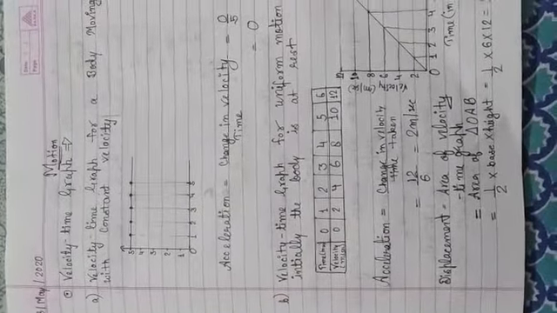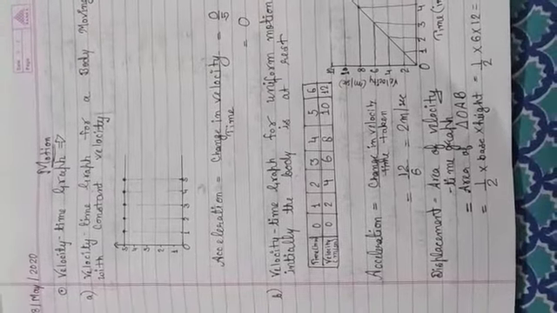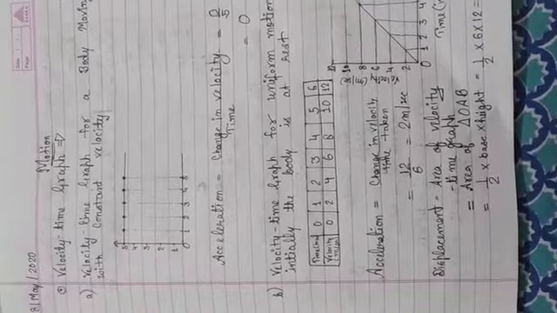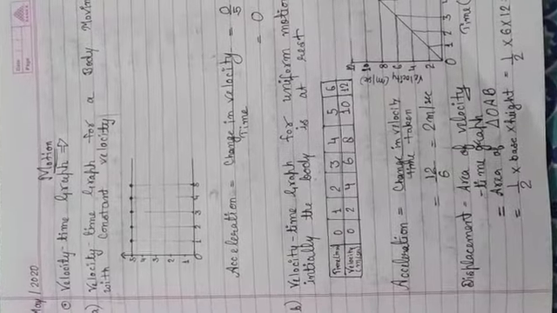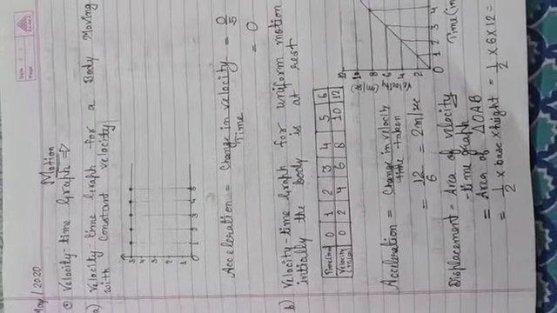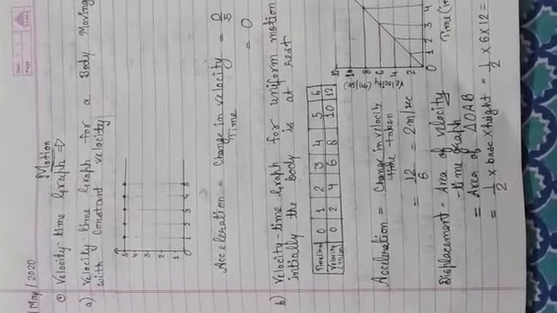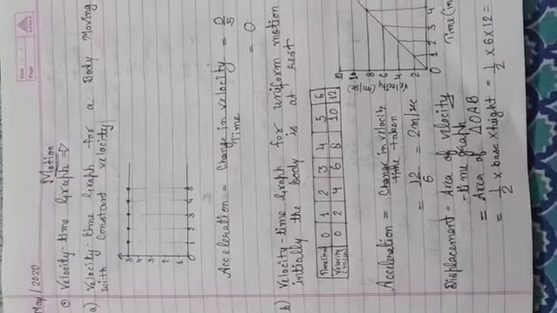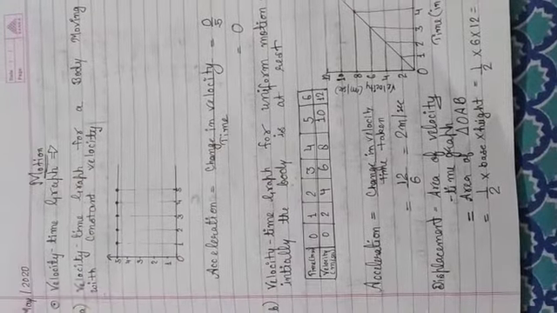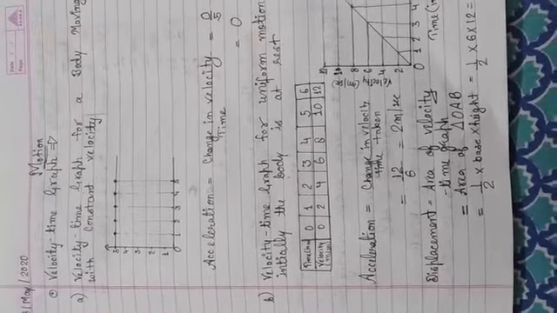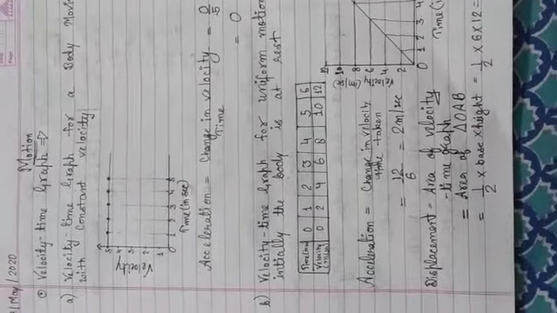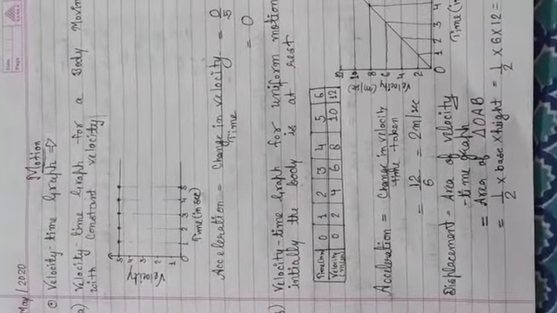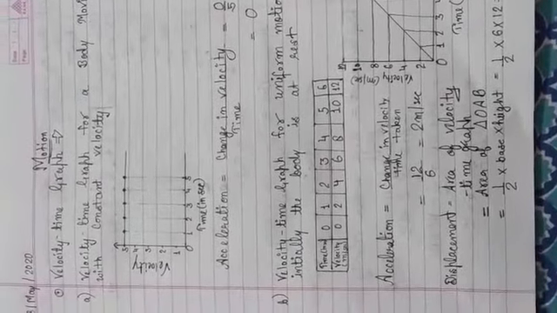The first case we are discussing is the velocity time graph for a body moving with constant velocity. Means here we are making the graph when the velocity of the body is not changing. किसी भी body की velocity अगर नहीं change हो रही हो तो velocity time graph किस type का आएगा? Let us consider that at 1 second, 2 second, 3 second, 4 second and 5 second, the velocity of the body is 5 meter per second. Now, when you plot the graph between velocity and time, it comes out to be a straight line parallel to the time axis.